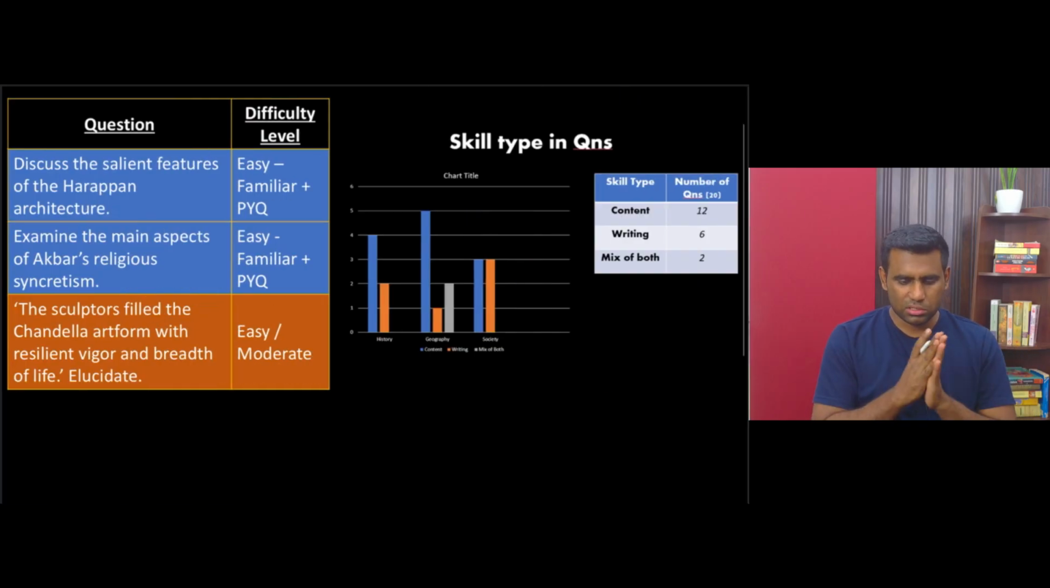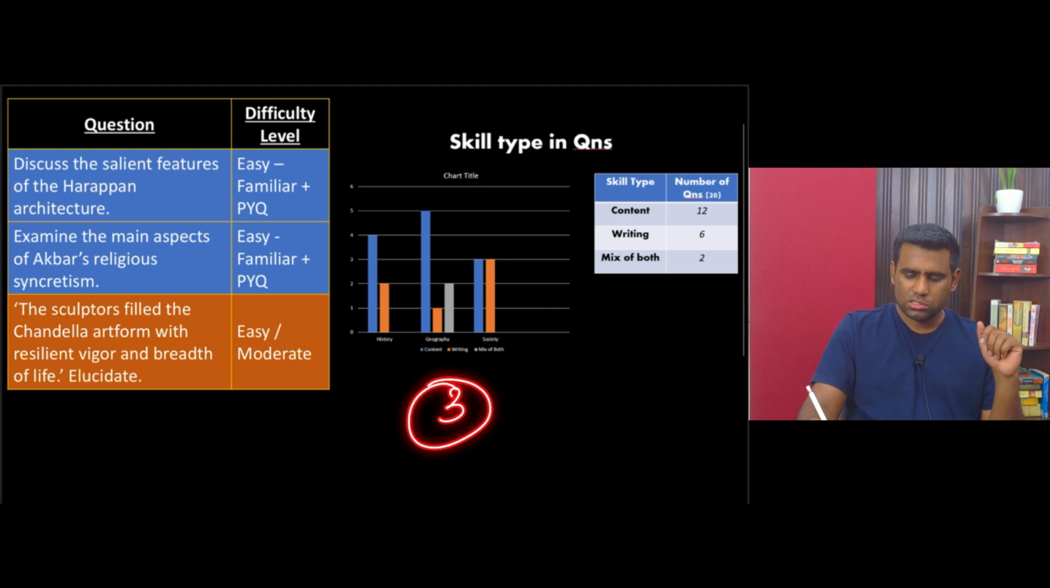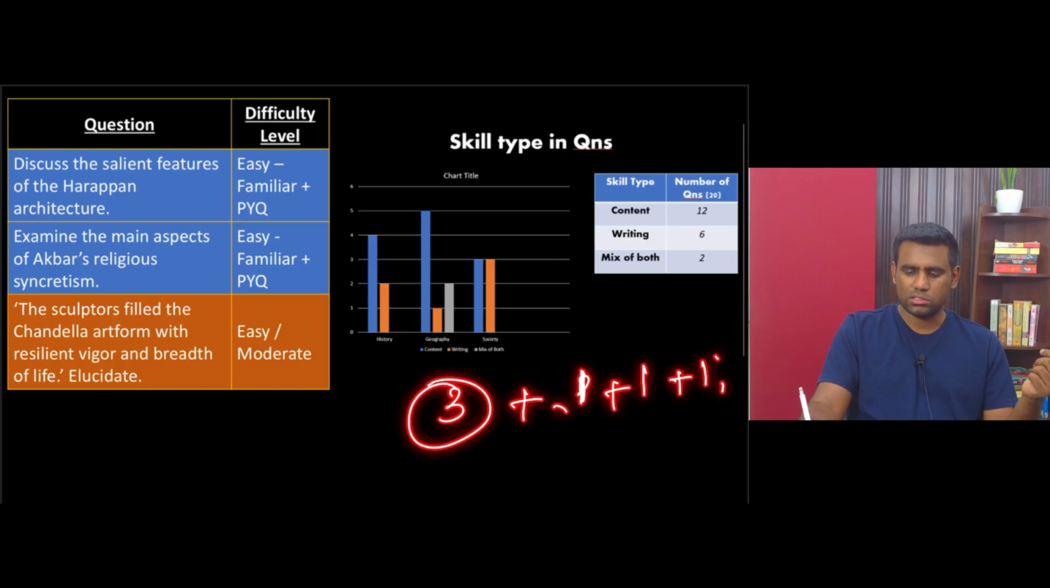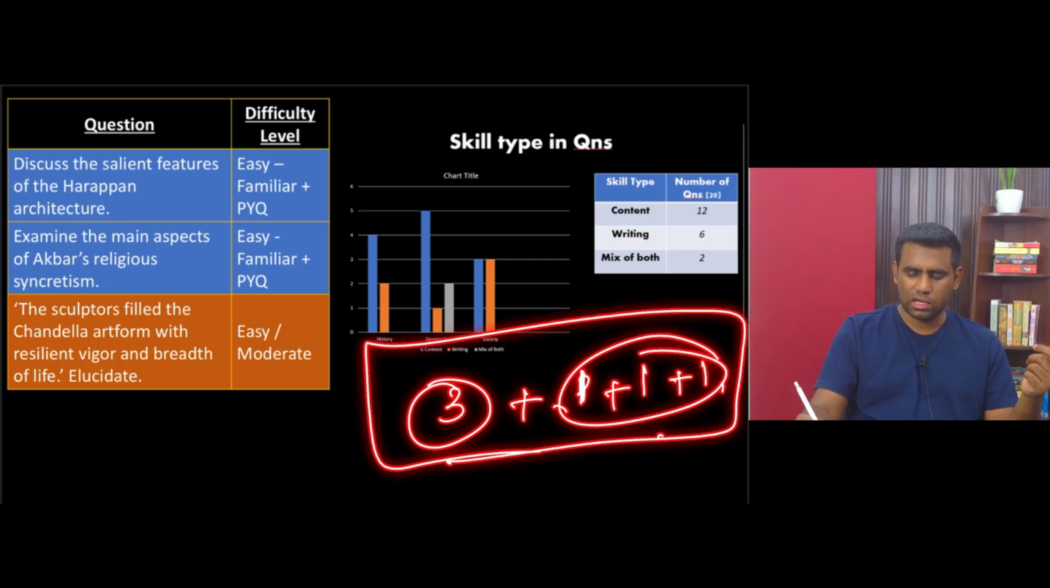So first, let's start with art and culture. Okay, so art and culture, there have been 3 questions, and in modern India there was 1, post-independence 1, and world history 1, bringing the total questions asked in history to 6 questions.